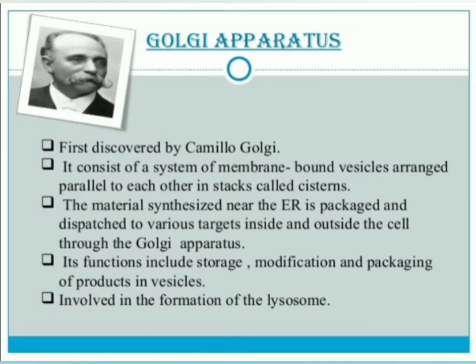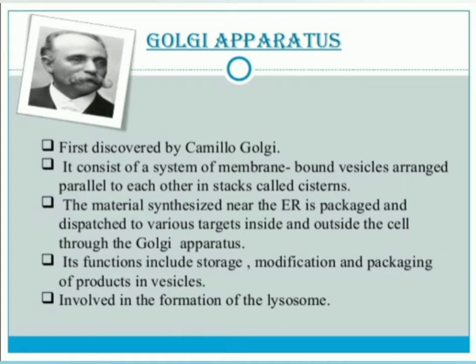Golgi apparatus consists of a system of membrane-bound vesicles arranged parallel to each other in stacks called cisternae. Here you observe, in our home the gunny bags are arranged one above another. Like that, these vesicles are arranged parallel to each other in stacks called cisternae. These cisternae we can see in the Golgi apparatus.